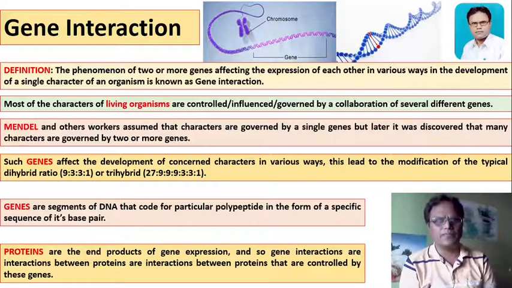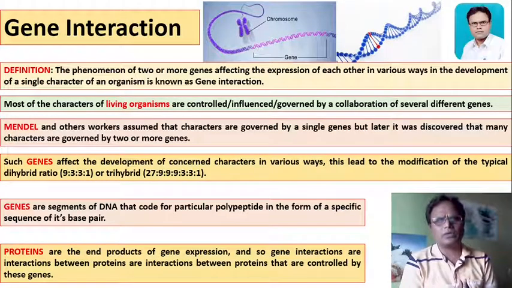Once again, let's see the definition. Gene interaction is the phenomenon of two or more genes affecting the expression of each other in various ways in the development of a single character of an organism.